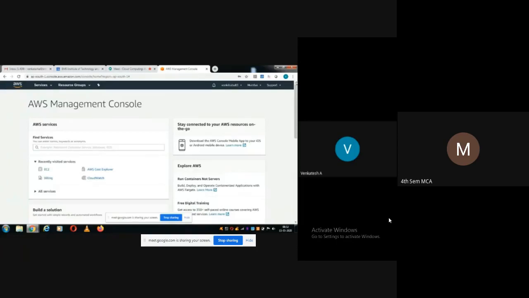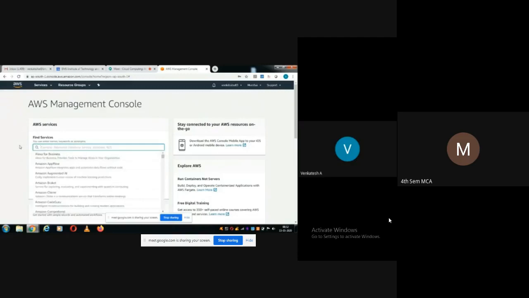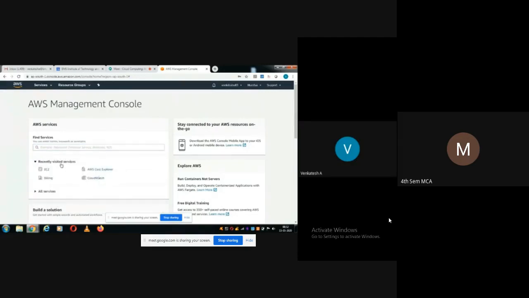Now you can see here, if you know the name of the service, you can search here using find services. Or you can see here recently visited services. Say recently I visited EC2, billing, AWS Cost Explorer. AWS Cost Explorer is one service where you'll get information about different pricing models. Let us see what it will show.